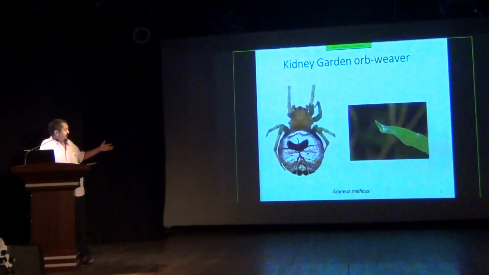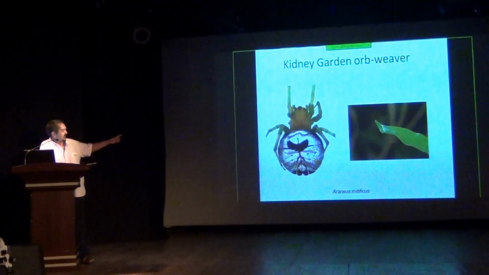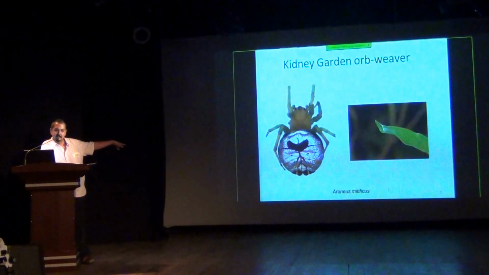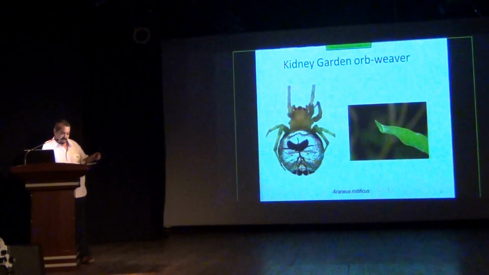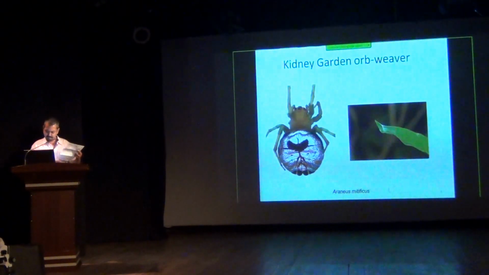Even though they are orb weavers, they do not sit on their webs. As you can see in the picture of a leaf, towards the tip of the leaf they make a retreat and they rest there, not on the web itself. So that's another peculiar thing about them.